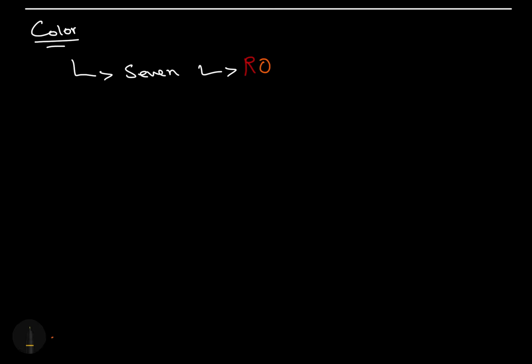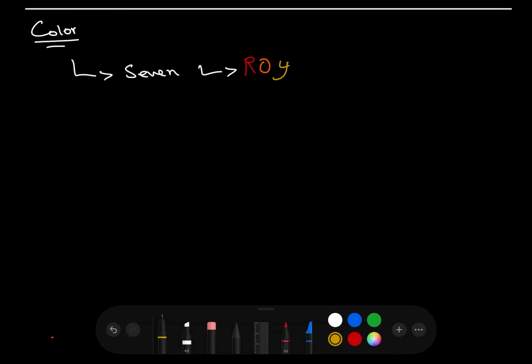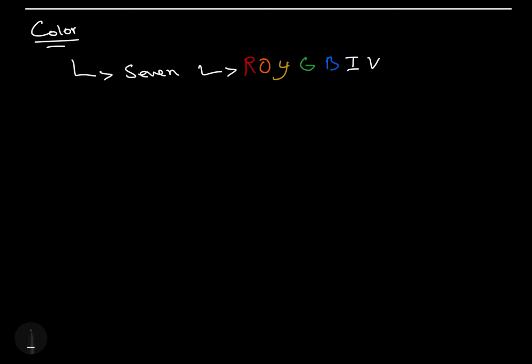Red, orange, yellow, green, blue, indigo, and violet, which are the seven colors of light, and the things that we see in the visible light spectrum.